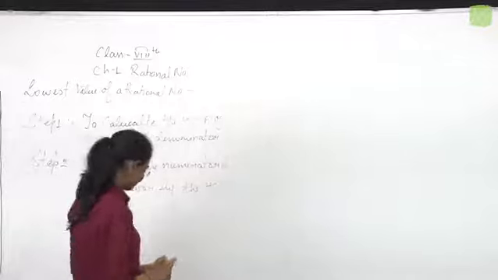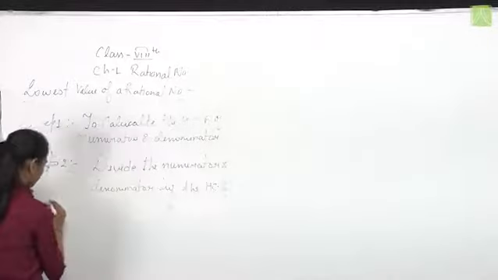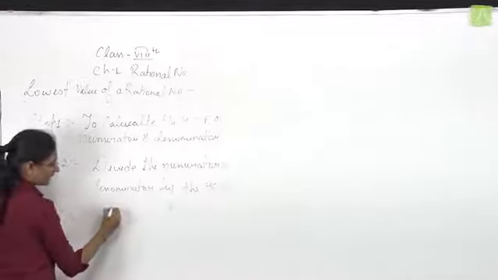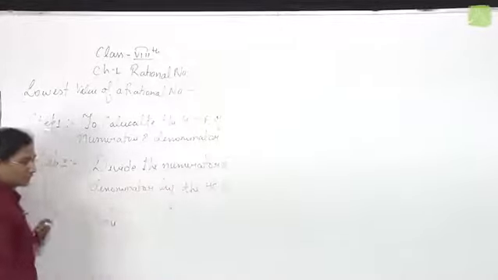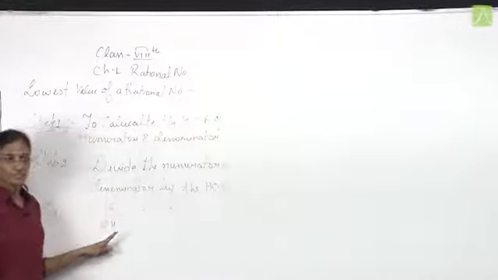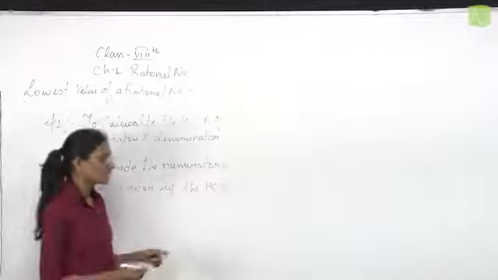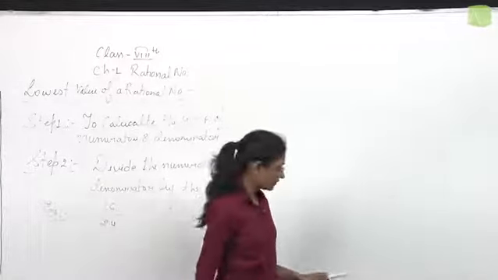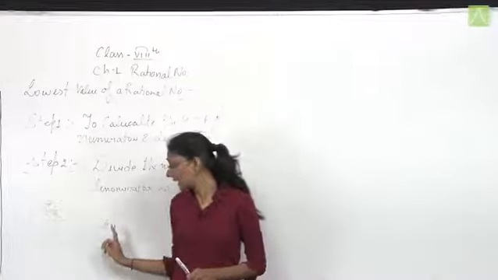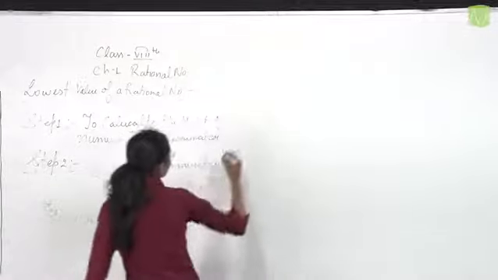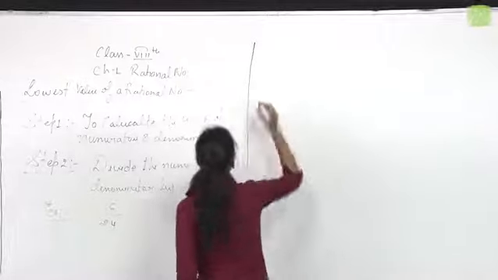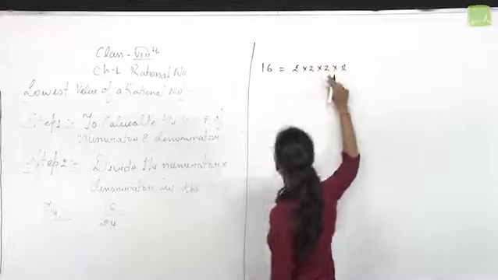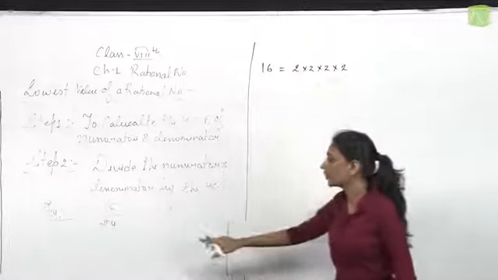For example, suppose the given number is 16 upon 24. We need to convert this given rational number into its lowest form. So first we need to calculate the HCF of 16 and 24. Let's factorize 16. 16 can be written as 2 multiplied by 2 multiplied by 2 multiplied by 2, 2 raised to the power 4.